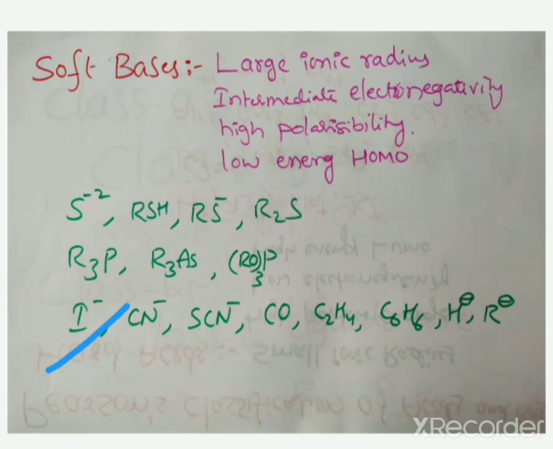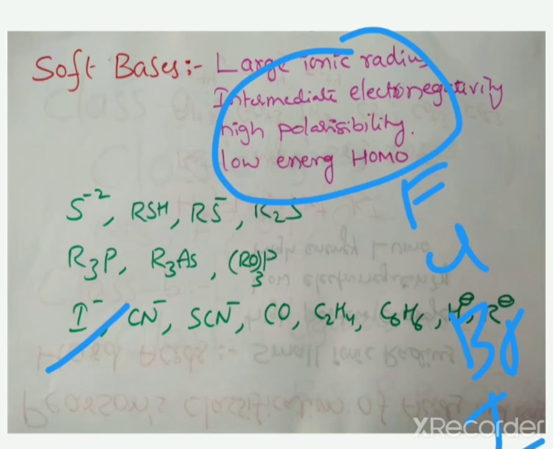Next, I minus, very important. Fluorine, chlorine, bromine, iodine. Iodine has large size and high polarizability. So, according to this definition, iodine belongs to soft bases.